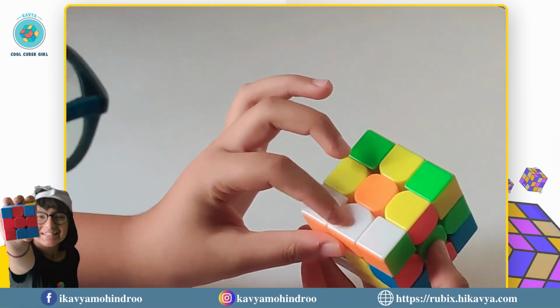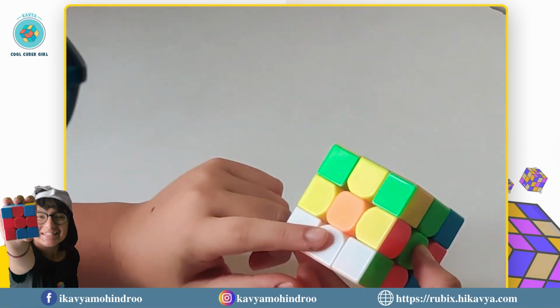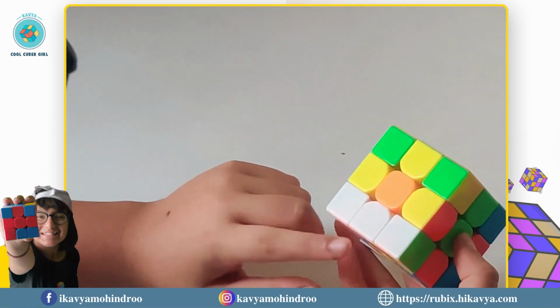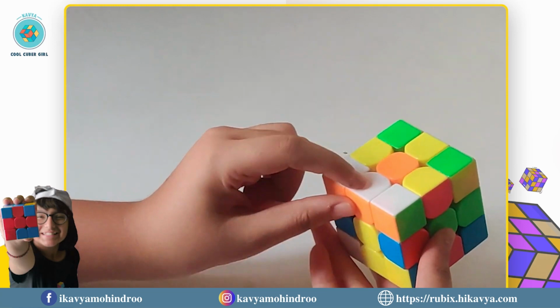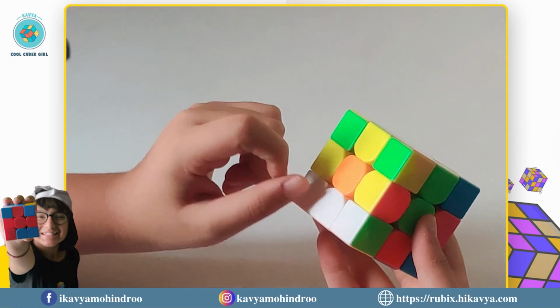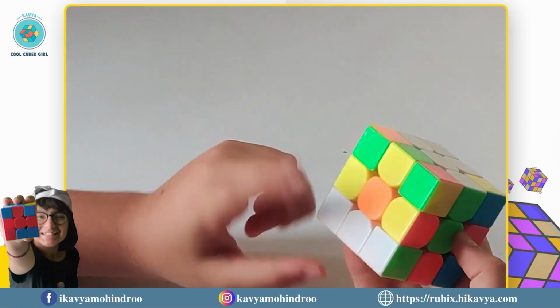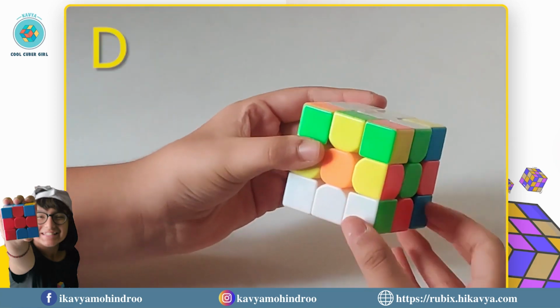Now this edge piece is at the bottom. White color in this edge piece is at the front. Other color of this edge piece is orange. So this edge piece will match towards the orange centerpiece. Match हो गया. To bring this at the top, I'll do a D.